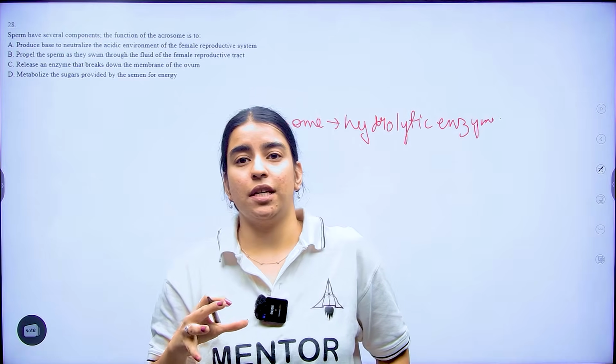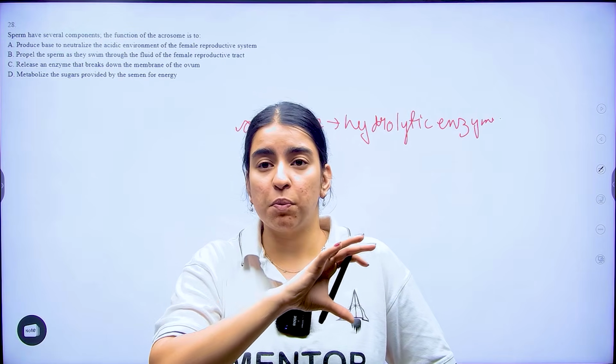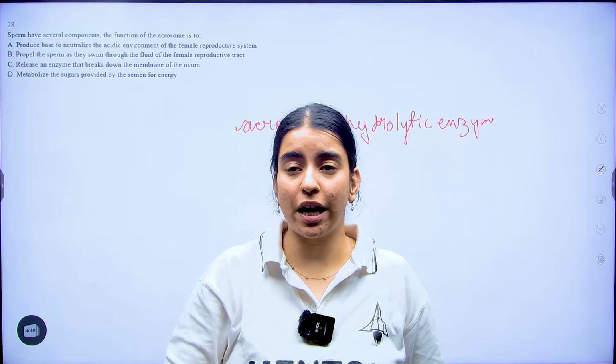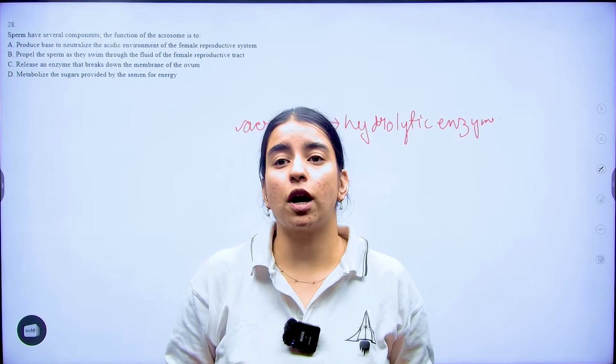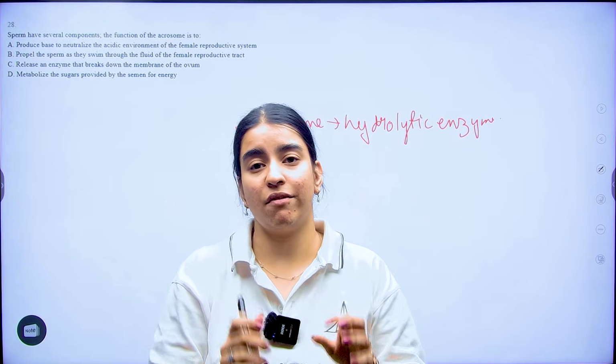This enzyme will be released during your acrosome reaction and it is going to help break the outer protective layer of your ovum, that is your zona pellucida, so that the sperm can penetrate and fertilize the egg.